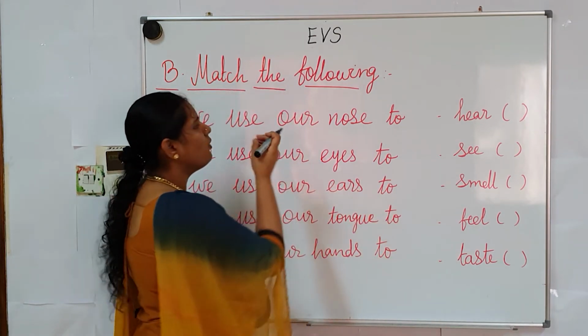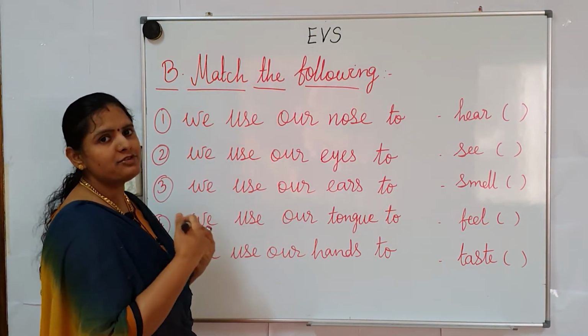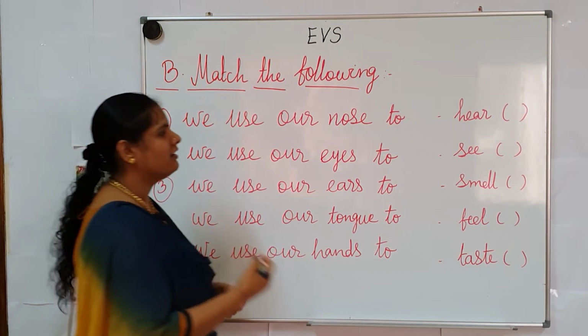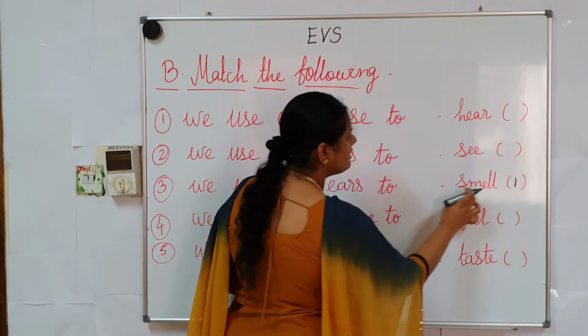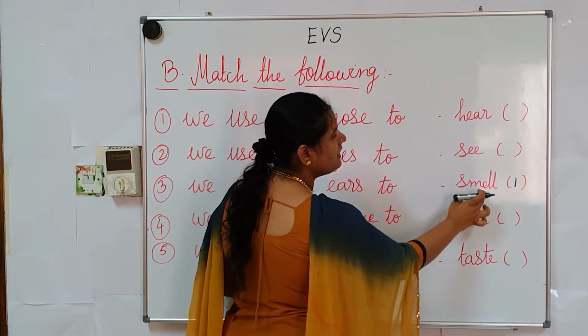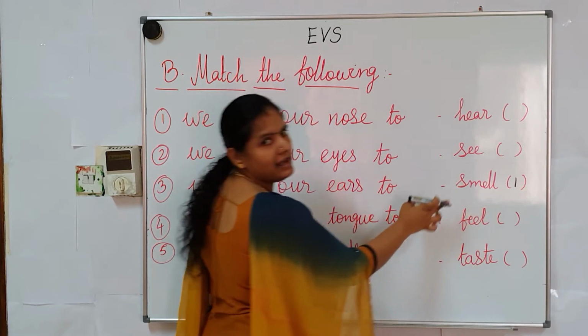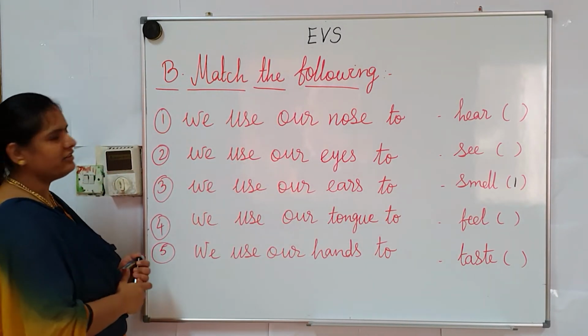So, what is the use of nose? It helps to sense the smell. So, write number 1. Please learn the spelling of smell. S-M-E-L-L. Smell.